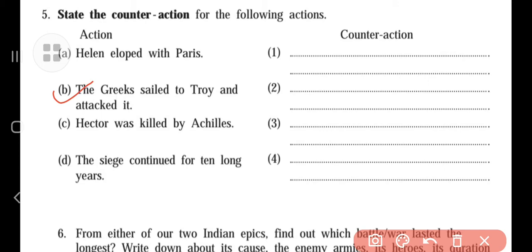The second one is given there: the Greeks sailed to Troy and attacked it. So what is the counter action to this one?